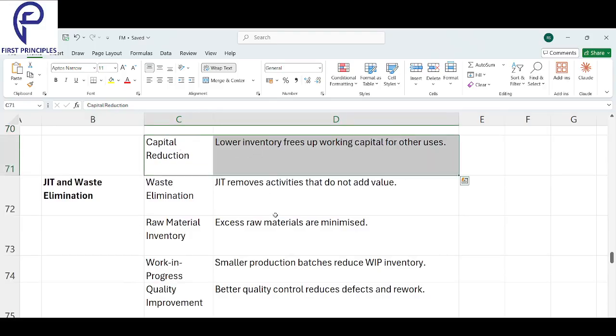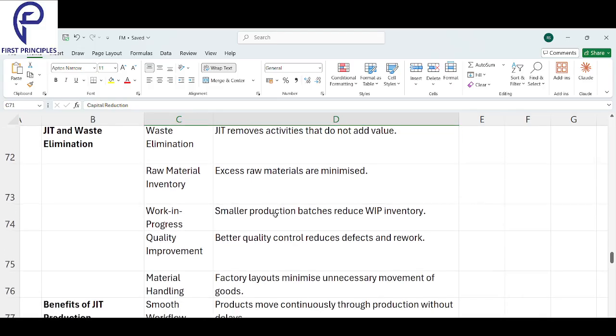Next, capital reduction. Lower inventory frees up working capital for other uses. What does lower inventory do? It frees up your working capital for other uses.